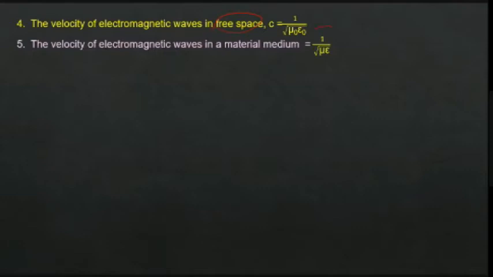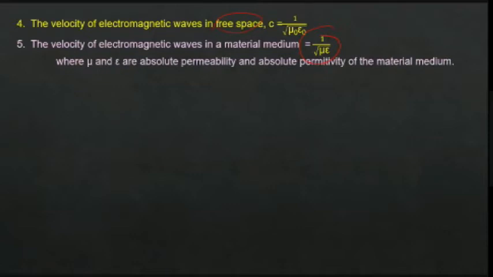It will become 1 by root of mu into epsilon. Instead of mu naught epsilon naught, we will have mu and epsilon, the permeability and permittivity for the medium, where mu and epsilon are the absolute permeability and permittivity of the material medium. If it is water, you substitute the value. If it is any other material, glass or something, you can substitute the value. In that way, you can find the speed of electromagnetic wave in any medium if you know their electrical permittivity and magnetic permeability. If you know the two values, you can predict the speed of electromagnetic wave in that medium. Okay, next one.